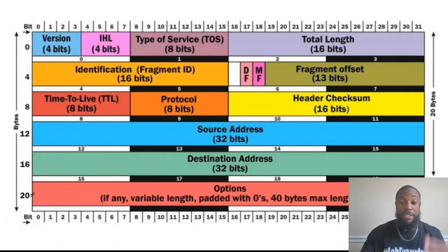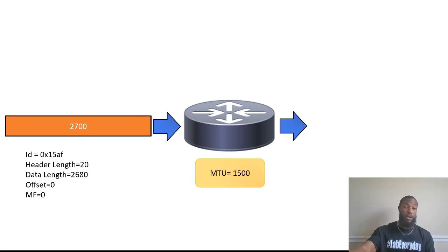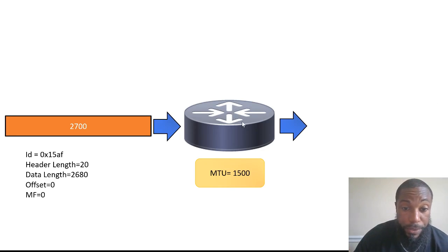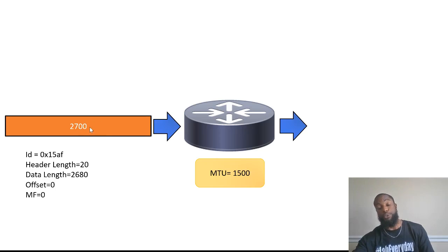Now we're gonna get into breaking down what happens when you take these packets and they go through the network. I wanted to kind of show y'all in Packet Tracer, but I don't remember if it shows the fragmenting and stuff, if it gets broken down or if it really shows you. So anyways, let's say, looking at this, over here in the gray, that's obviously the router. This 2700 is going to represent our packet, right? It's 2700 bytes.